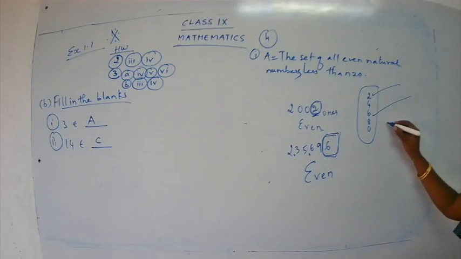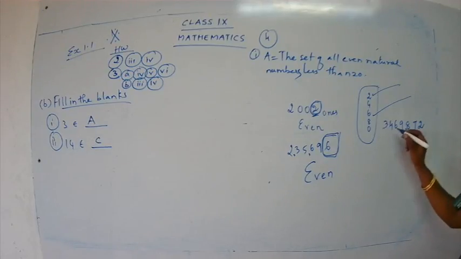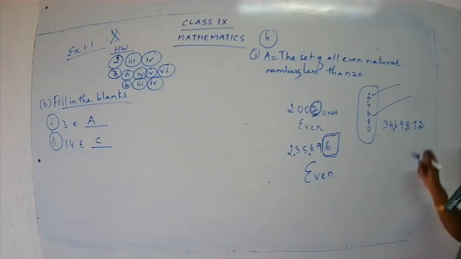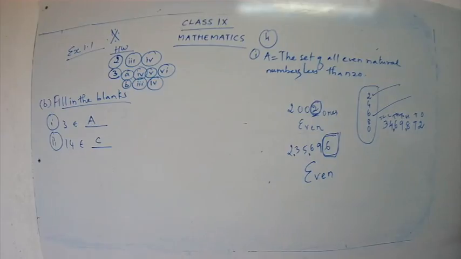Let me have one more example: 34,69,872. Ones, tens, hundreds, thousands, ten thousands, lakh, ten lakh. So 34 lakh, 69,872.